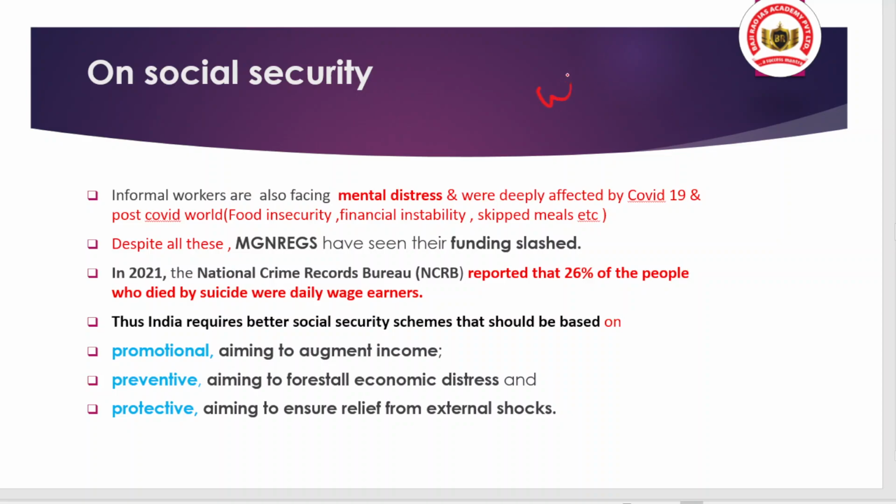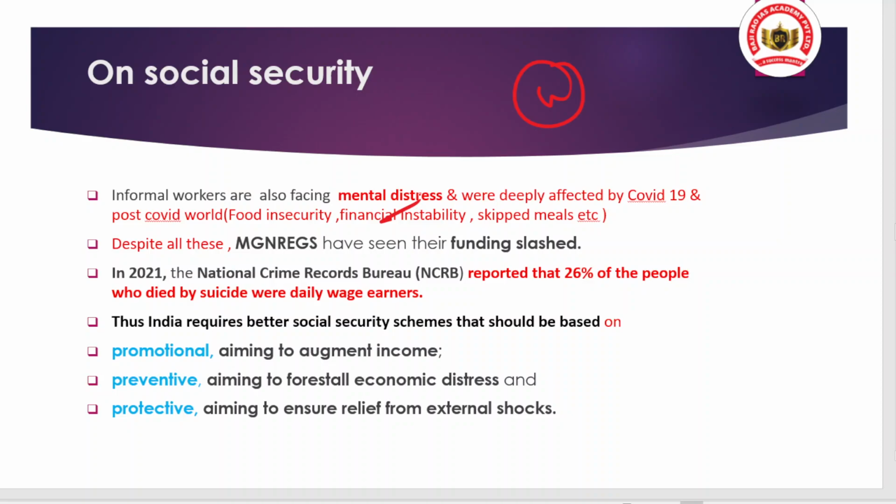And also COVID-19 did have a very big impact on the informal workers in India. And also in the post COVID world, the recovery of the informal workers was not so high, and they face financial instability, along with they are not able to eat proper meals.